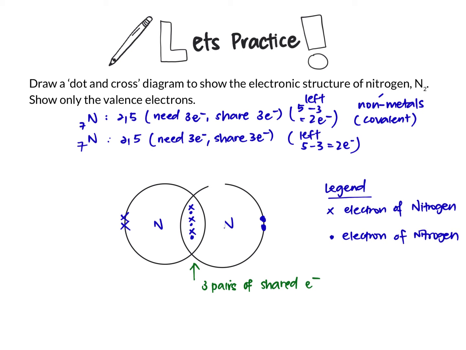Then cover up each of the atoms to count 2 electrons unshared and 6 shared electrons. This makes a total of 8 electrons, which is octet configuration.